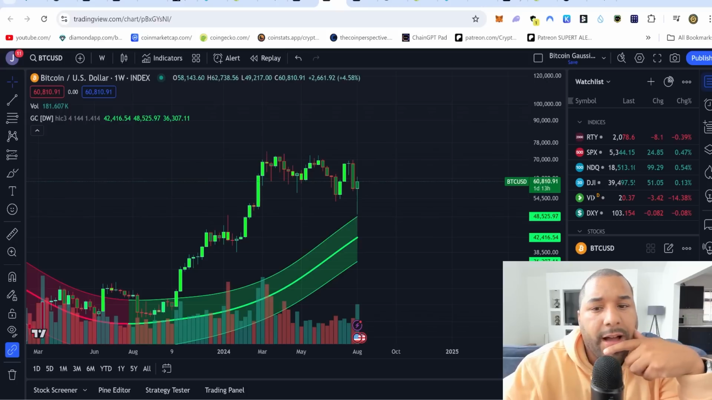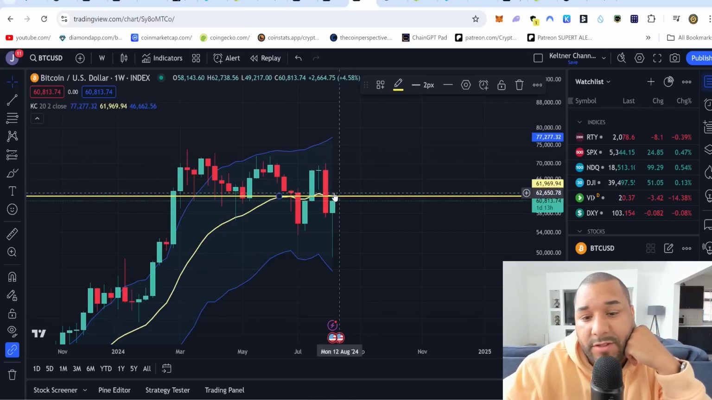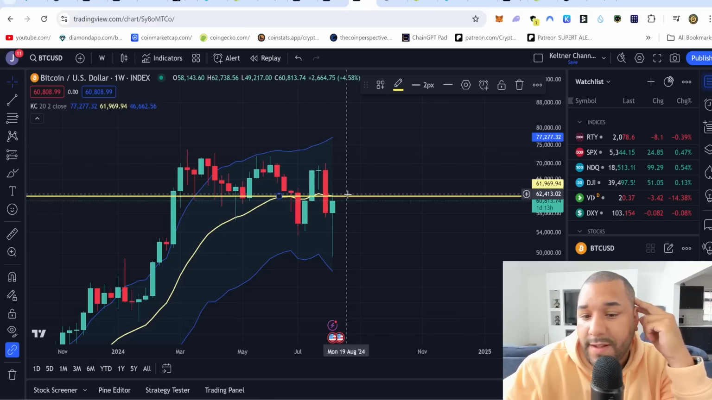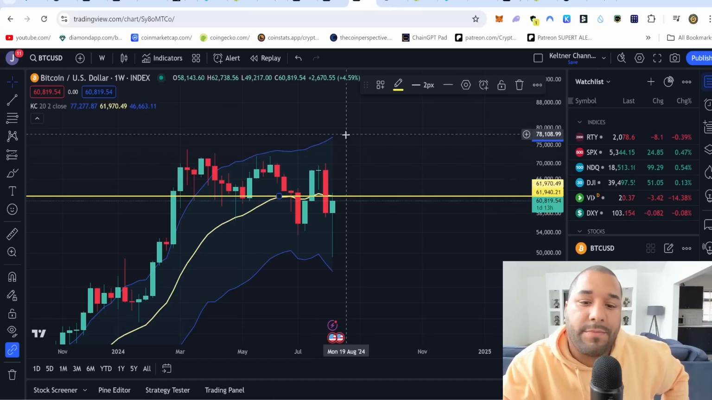Hold on, let me find it. I haven't got it on here. I thought I had it on here. Well, we want to see it remain above this yellow line, which right now is about $62,000. If it can, let's call it 63. If it can stay above 63, I think I said that in the last video, then I think we could be bullish. We can continue the bull trend, right?